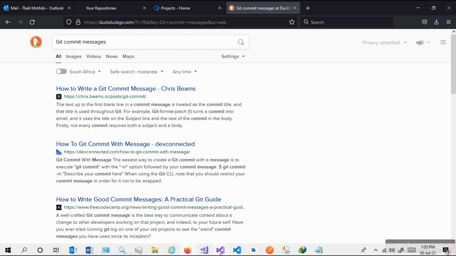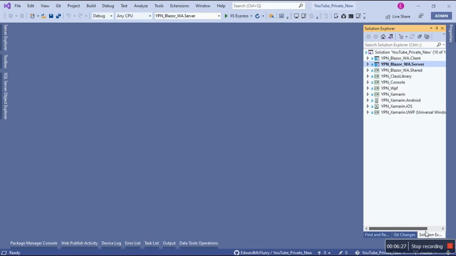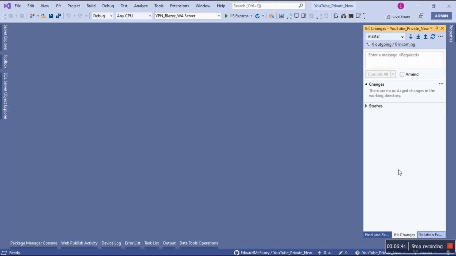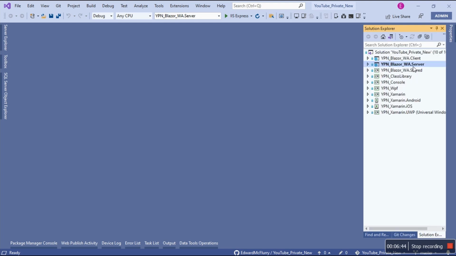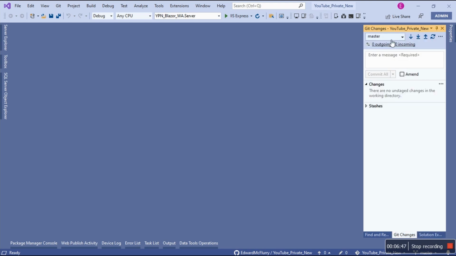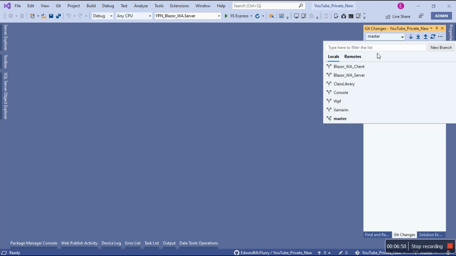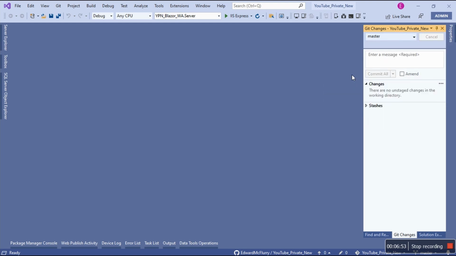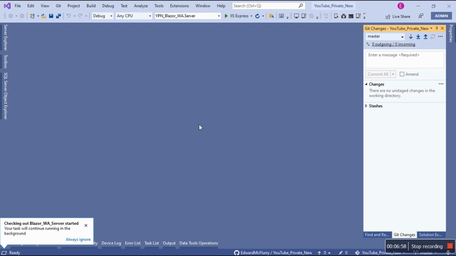So let's go back to Visual Studio. Right. So we are currently on master branch, and the topic is commit messages, right? And we've been committing, and we've been writing messages for those commits. So now currently we are on this project, Blazor WebAssembly server, and I want to switch now to it. When you click master, or I drop down and then I switch to this guy, just click with a left click once, it will automatically check out. We call this process checkout. Please do not do anything else. Wait for this process to finish until it tells you that it's done.